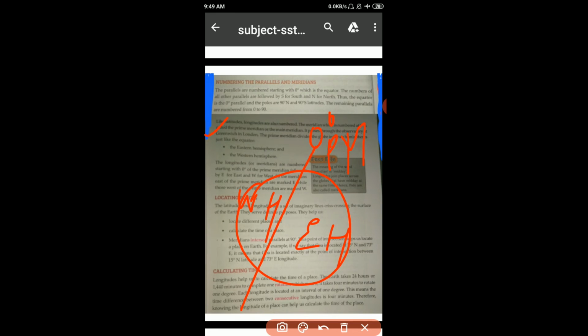Now the longitudes or meridians are numbered starting with 0 degree, the prime meridian, followed by E for east or W for west. So the meridians east of the prime meridian are marked E, while those west of the prime meridian are marked W. This is west.